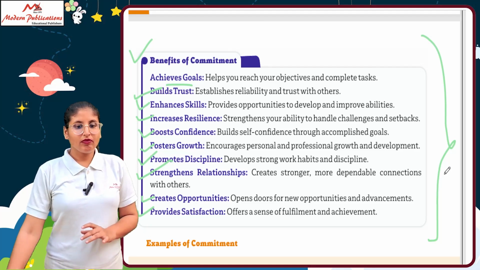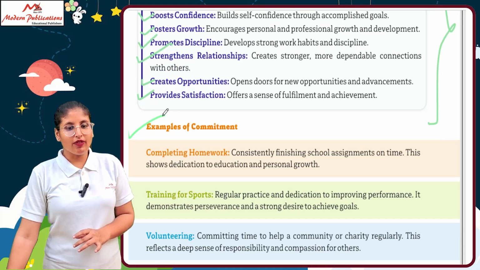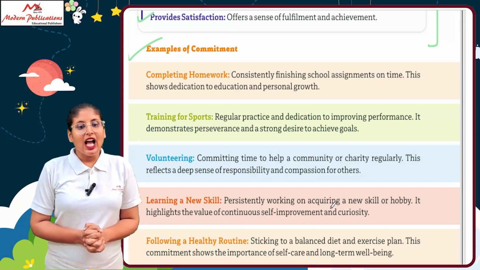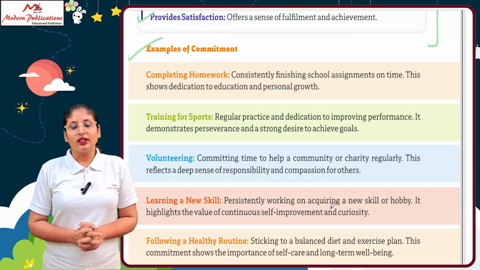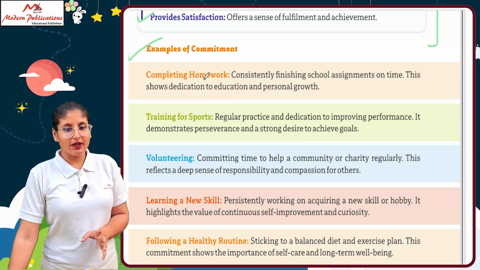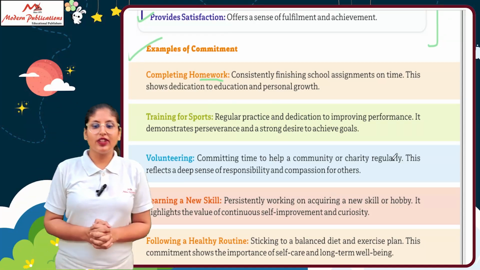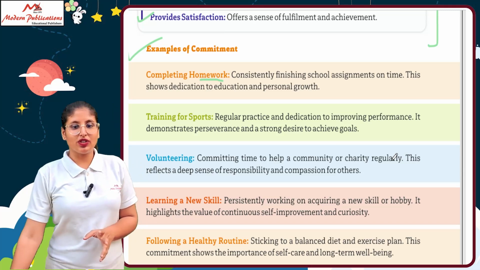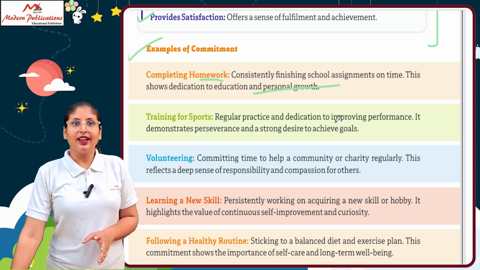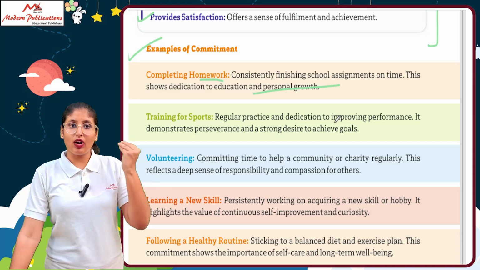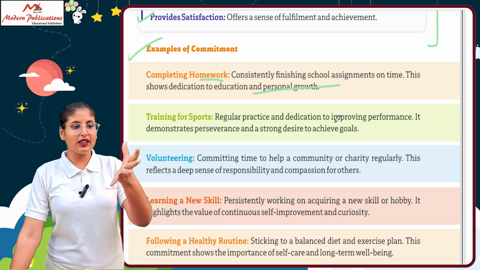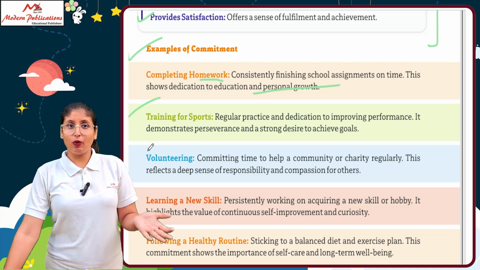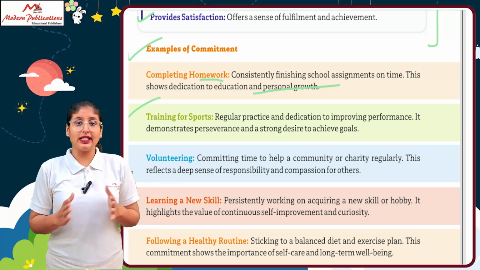Now some examples of commitment. What are the examples of commitment? Let's see. First is completing homework. You can complete your homework by that. Consistently finishing school assignments on time shows dedication to education and personal growth. So this is an example. If you are committed, you think, I have to complete this homework, then only can I play. Now, training for sports. Of course, training for sports also needs commitment.